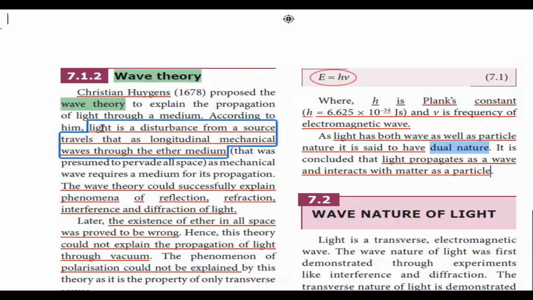So according to Huygens, light is a disturbance from a source which travels as a longitudinal mechanical wave through ether medium. So Huygens considered that medium as ether medium, which was assumed to pervade all space.